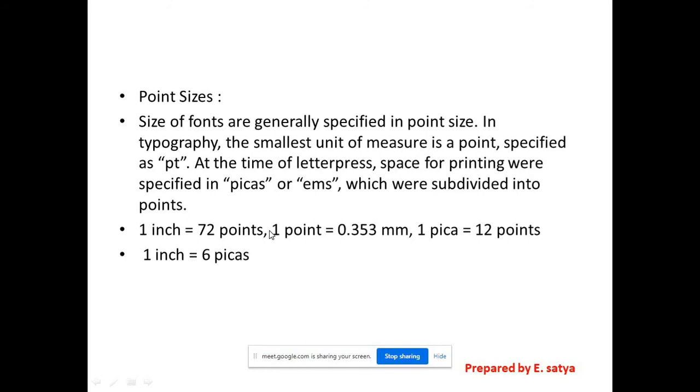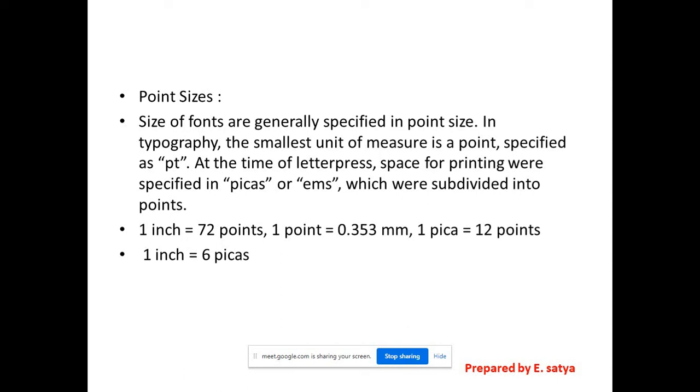Suppose you observe, actually what is the maximum size? In Illustrator or Photoshop, what is the maximum point size? Up to 1200 you can type. If you type 1200 and enter, it shows. More than that you cannot give, right?